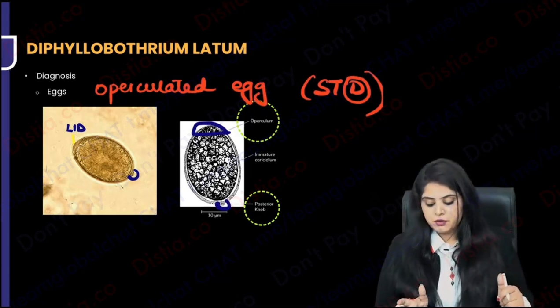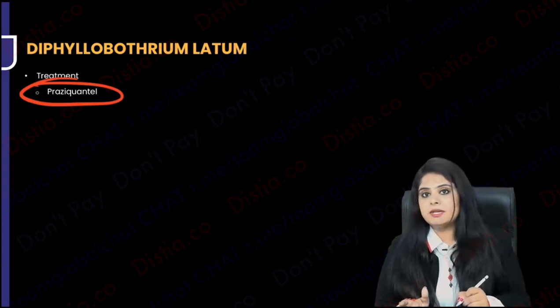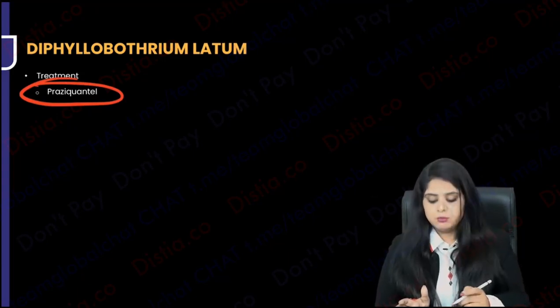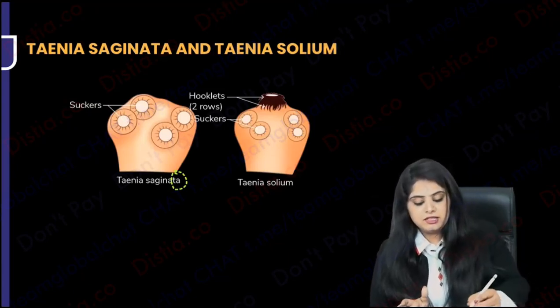So the egg is in front of you. How are you going to treat this? Of course, the treatment of almost all is going to be praziquantel. Let's move forward. Diphyllobothrium done. Moving on to the next. Taenia saginata, solium. Firstly, can you see both of them?